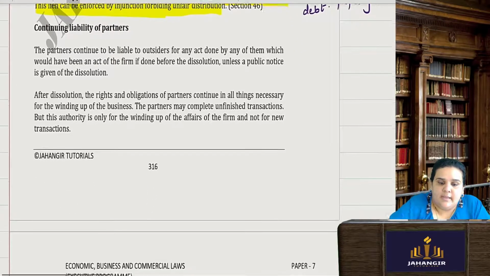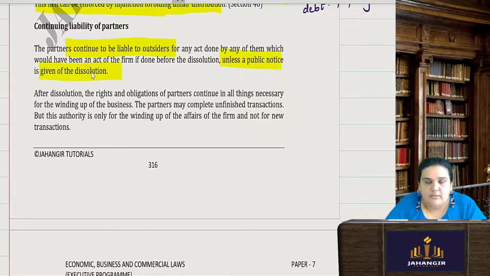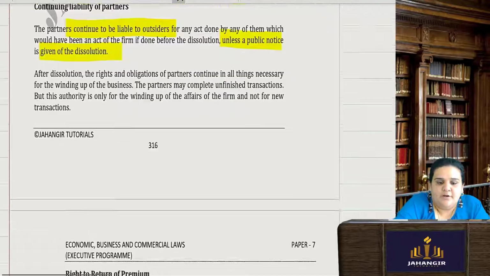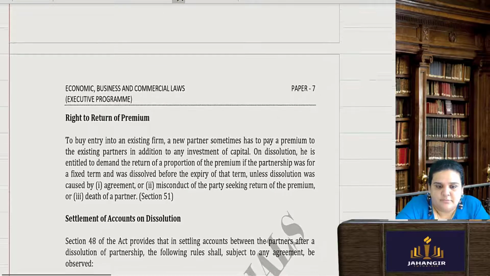Then, continuing liability of the partners until and unless the entire winding up is finished. Partners continue to be liable to outsiders for the acts which they have done, unless public notice is given of such dissolution. For all the acts done before the dissolution, they are liable. After dissolution, the rights and obligations of the partners continue in all things necessary for winding up of the business, for finishing the unfinished transactions.